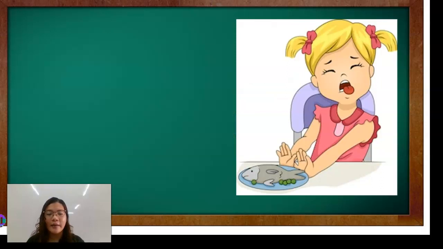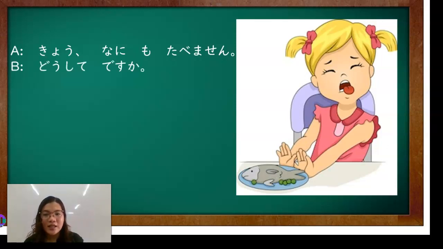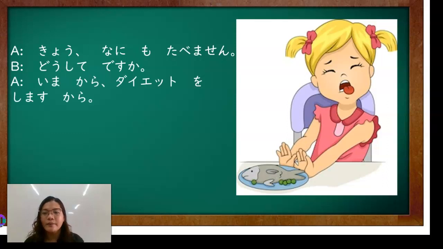Okay? Another example here. Kyou, nani mo tabemasen. I don't eat anything today. Doshite desu ka? Why? Ima kara daietto shimasu kara. Dahil magda-diet na ako simula ngayon. Okay? So, ganyan mo gagamitin si doshite and kara. Okay?